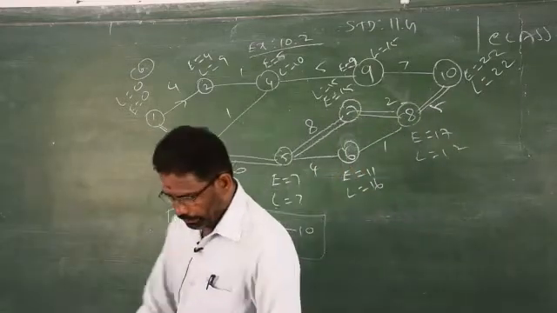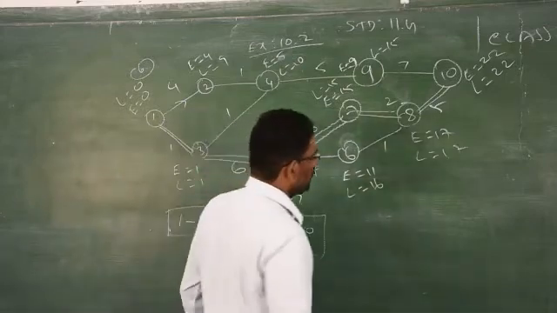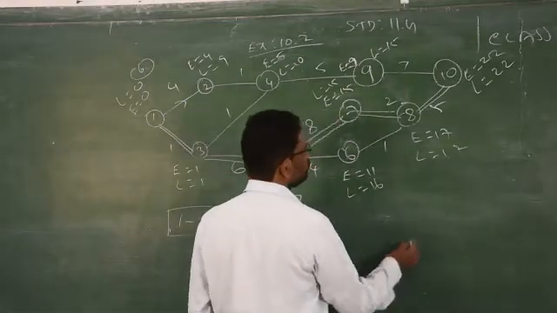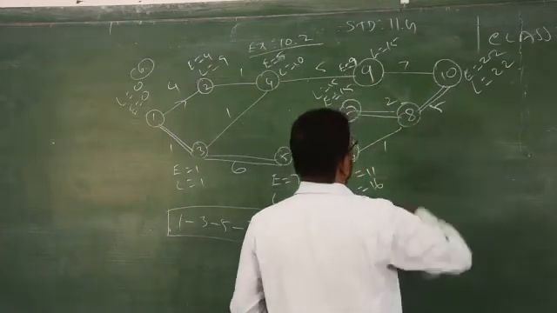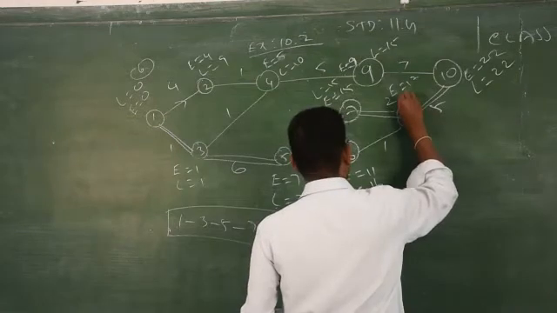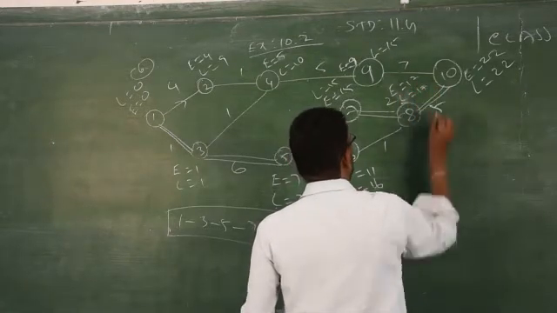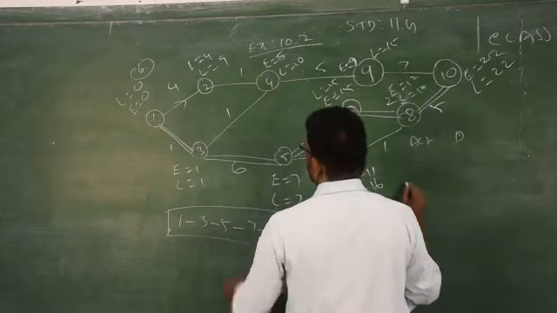Clear? So after that, we will have to form the tabular column, what we did already in the previous class, that is activities. This I have to write over there. So E is 17 and L is also 17. So activities, duration. What are the activities given?